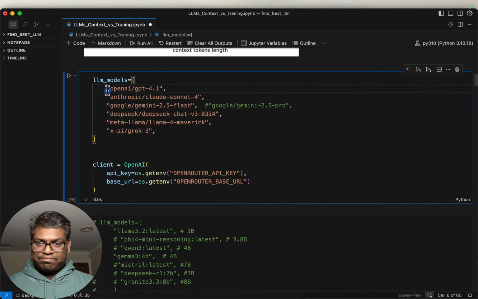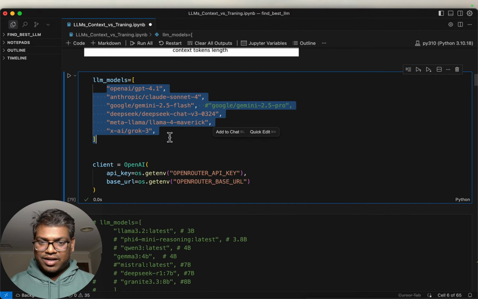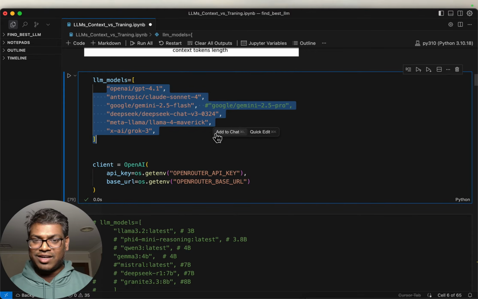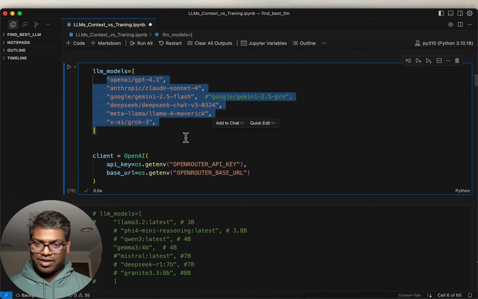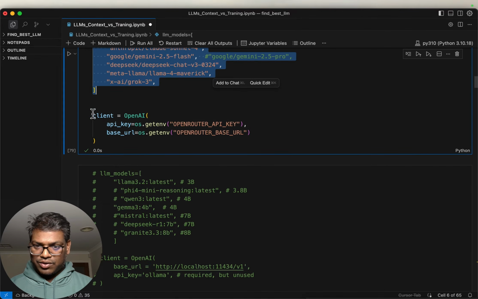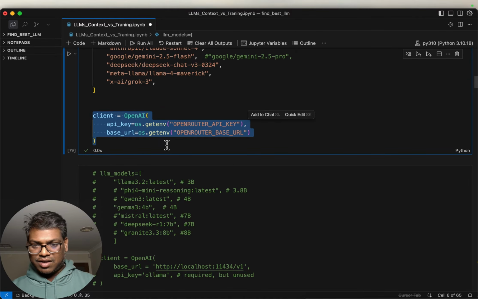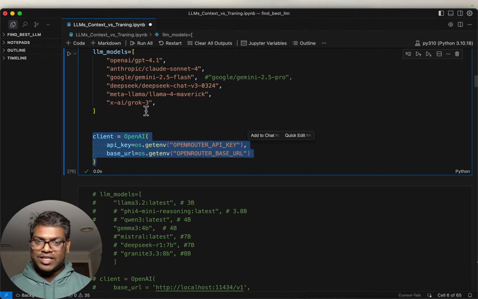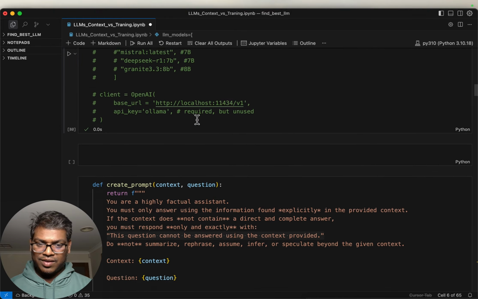All right, so we choose 6 state-of-the-art LLMs from the leading developers: OpenAI, Anthropic, Google, DeepSeek, Meta, xAI, etc. And the models must be very familiar: GPT 4.1, Claude Sonnet 4, Gemini 2.5 Flash, DeepSeek V3, Llama 4, and Grok 3. We will use the OpenAI SDK with OpenRouter so that we can invoke all these models using a single API key and a single SDK.